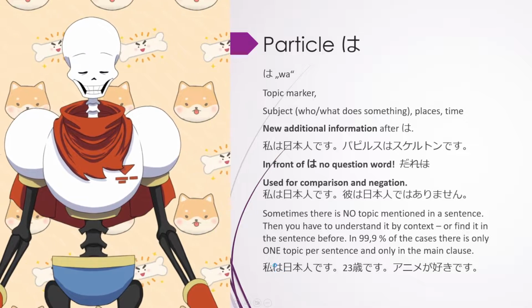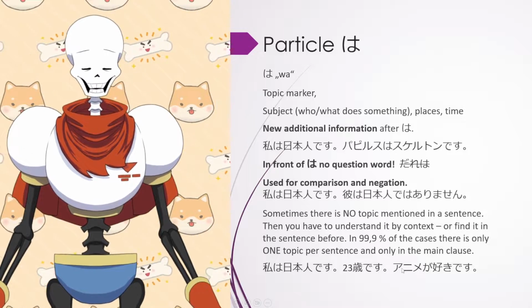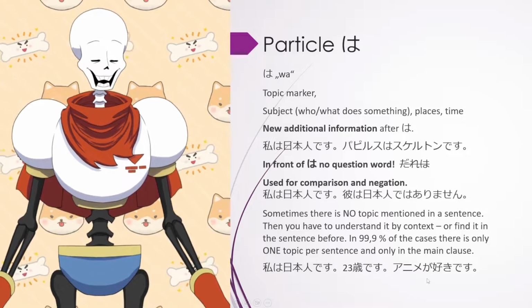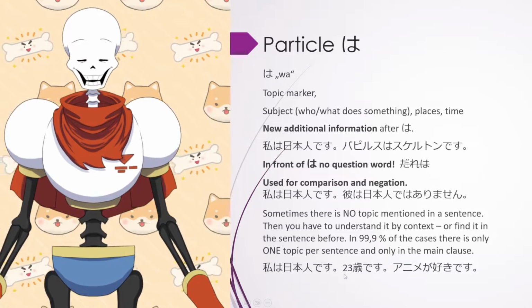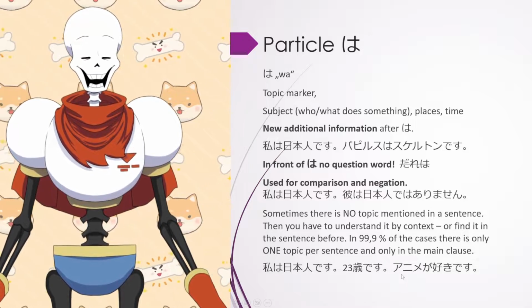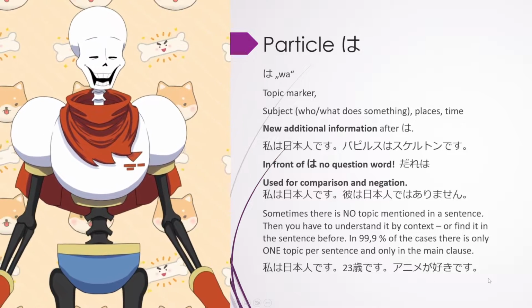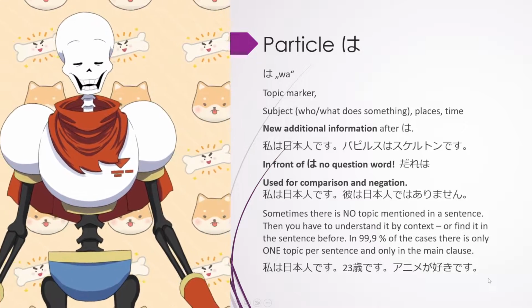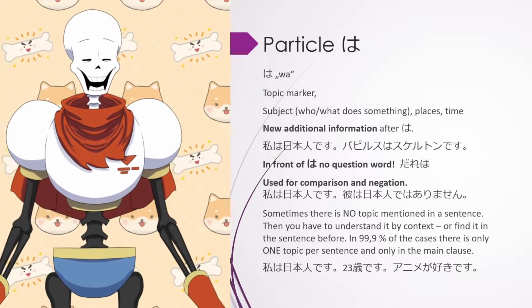In the first one we have it, 私は. But here, 23歳です, there is no 私は. アニメが好きです, there is no 私は. Of course, you could add it and say, 私は日本人です。23歳です。私は23歳です。私はアニメが好きです。Would be completely okay, but most people just don't do it because it's always I, which is not good.